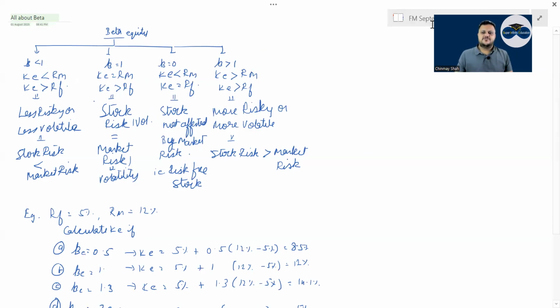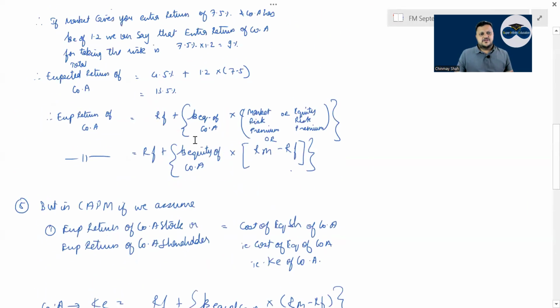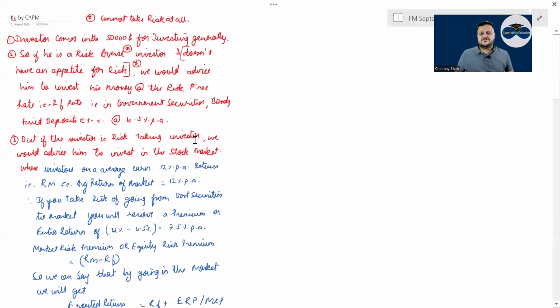Let me do KE first, right? KE by CAPM. KE by CAPM basically says what? Now see, when you have to go and invest some money and your risk covers, you will go and invest into risk-free or government securities. It is called the risk-free rate at which you invest, correct? But you tell me that, boss, I want to go into the equity market. I say, no problem. You can have a premium that you can earn, right?